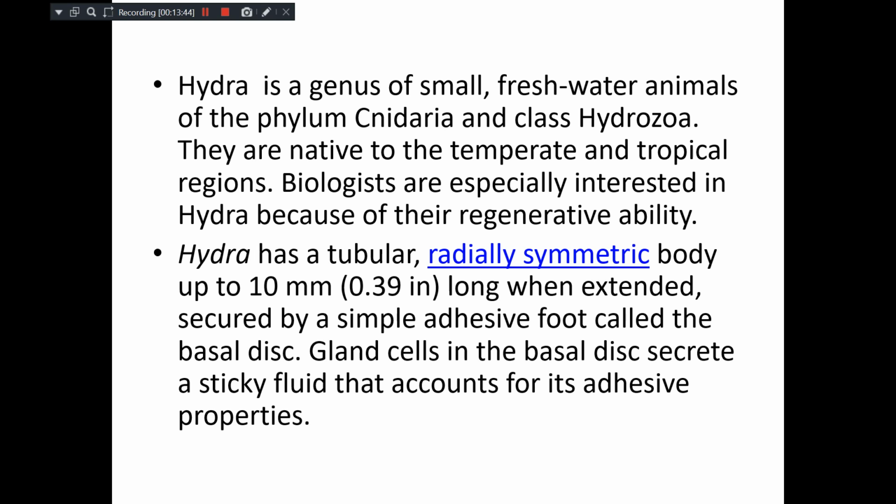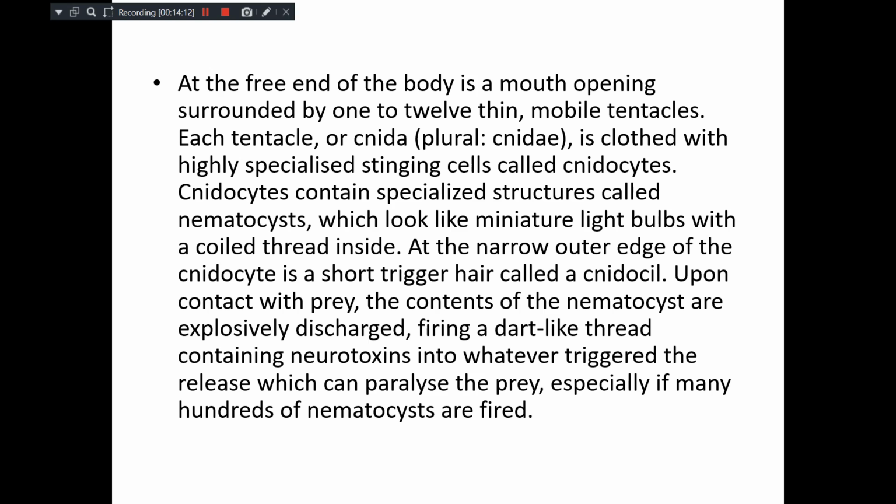Hydra is a very small tubular organism with a radially symmetrical body, and grows up to 10 mm in length when extended. With the help of an adhesive foot called the basal disc, they attach to leaves, vegetation, or logs, and the gland cells at the basal disc secrete some sticky fluid, which increases the adhesive property. What's important for us is the free end of the hydra.